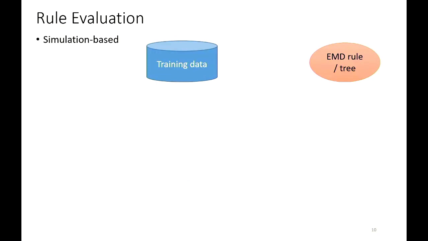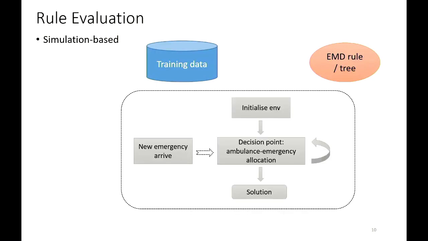Given the training data, which we can get from the historical data, and the rule, how do we evaluate this rule? First, we get a simulation, and we use the data to initialize the environment and simulate the arrival of the emergencies. We simulate how we make the decisions by the rule, and finally we get a solution to calculate the fitness, or how good it is.